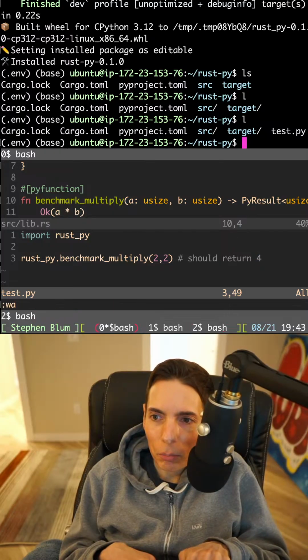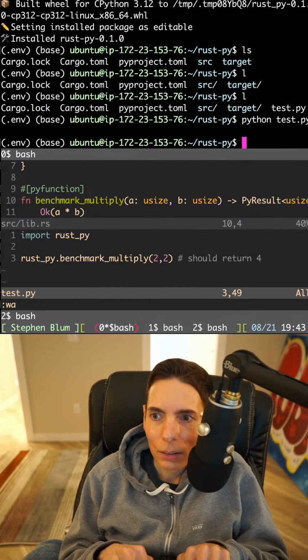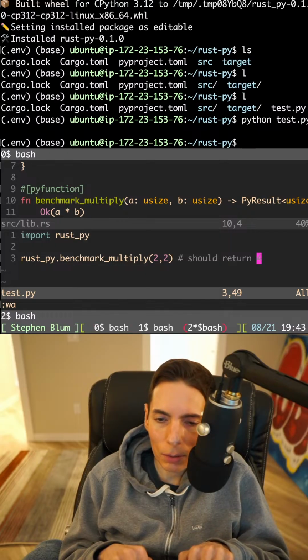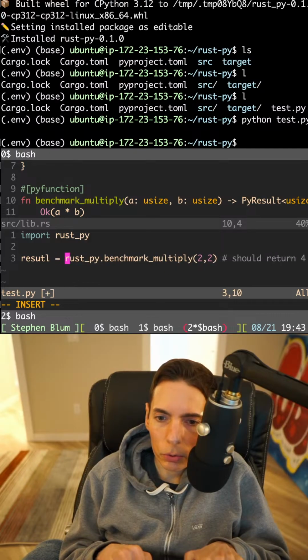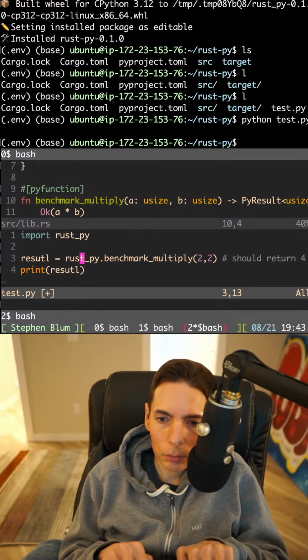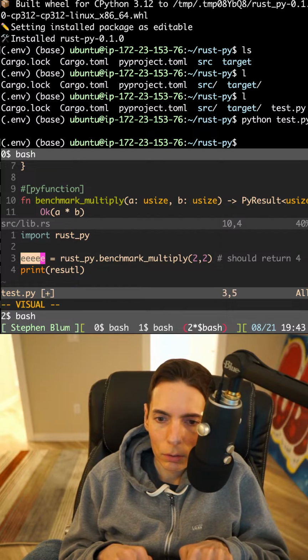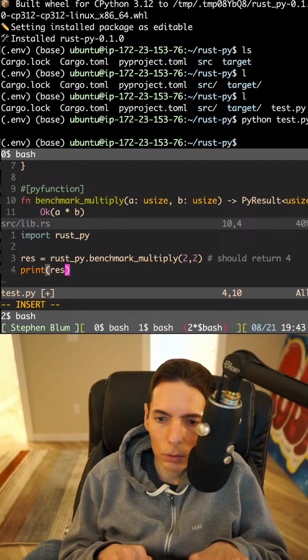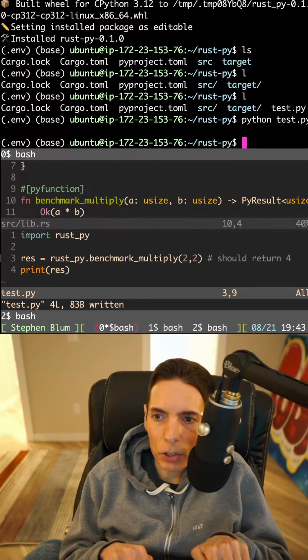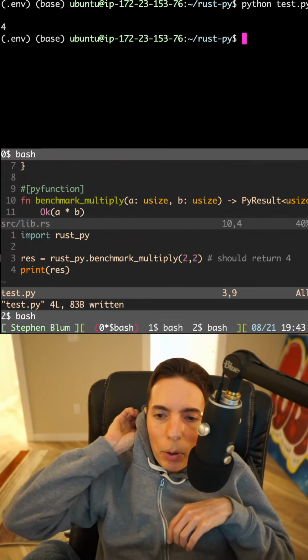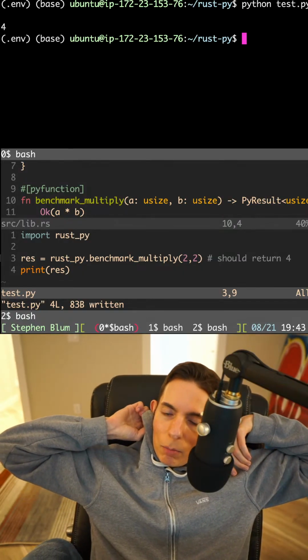Now I can just run python test.py. Wait. Do I need to... oh, I didn't even print it. Okay. Let's do result equals and then print result. Okay, spell result. Here we go. Now I should literally be seeing 4. Okay, perfect. All right. So now we can benchmark this thing.